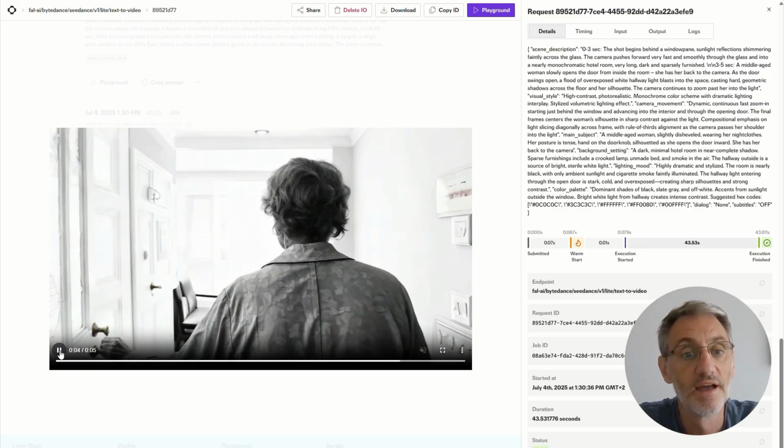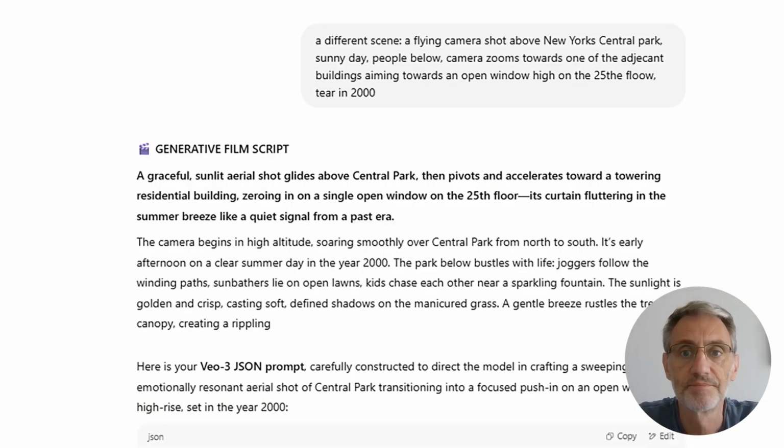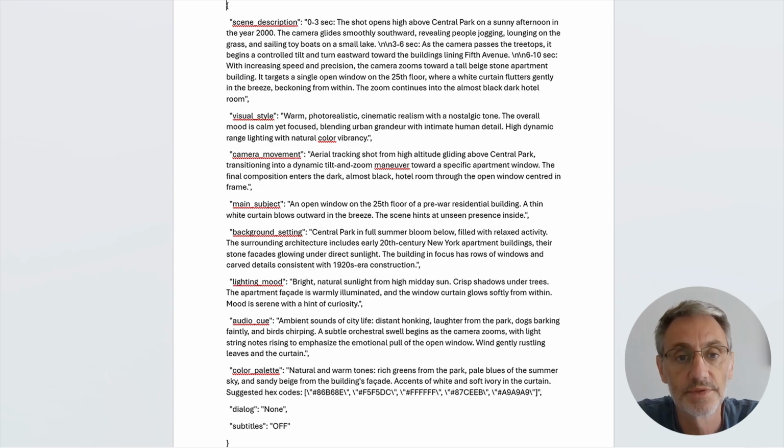So now I'm thinking, let's build on this. So you go flying above Central Park, the one we had earlier, but this time we'll create it in a JSON prompt. Again, 3 seconds starts here, 3 to 6 seconds is that, 25th floor, color, hotel room. There's an unseen presence inside. It's creating this. I haven't asked for that. Color palette, audio cue, the lot. We'll put this in as a 5-second clip and let's see what we get.